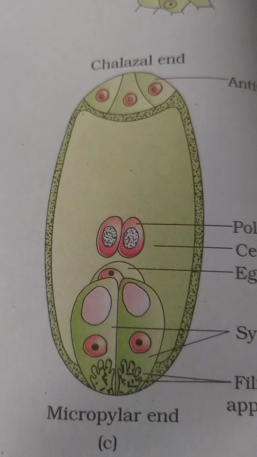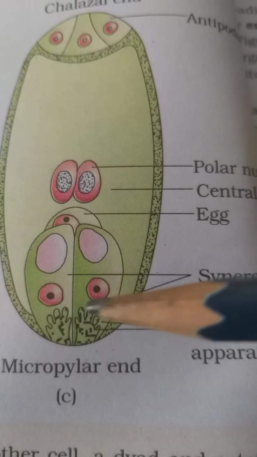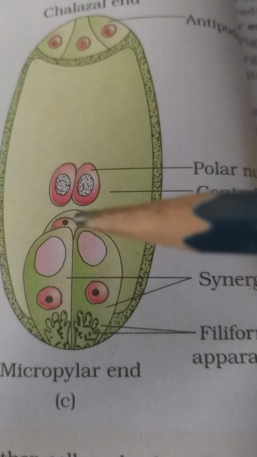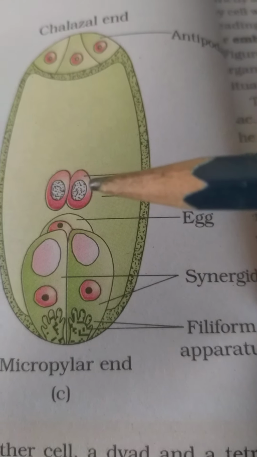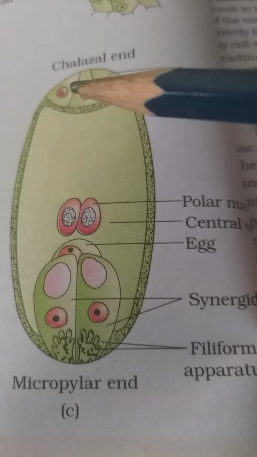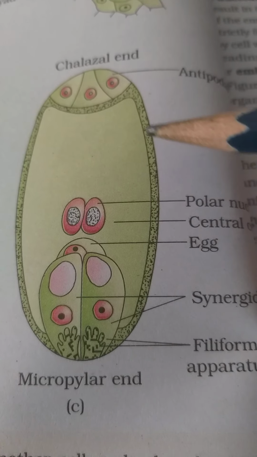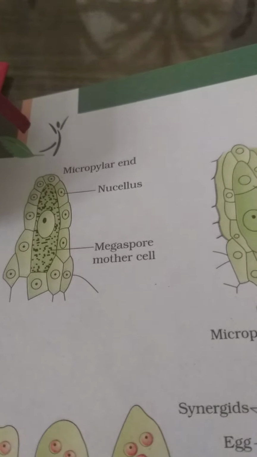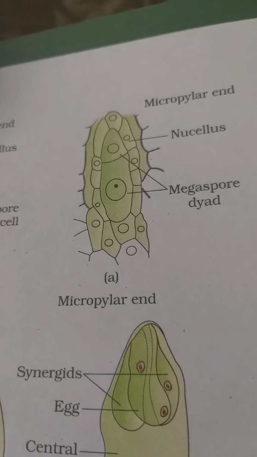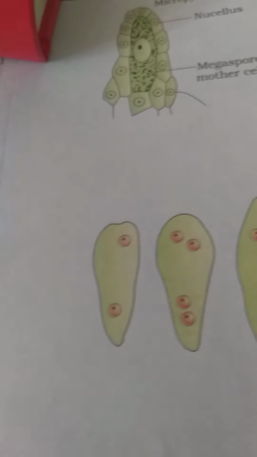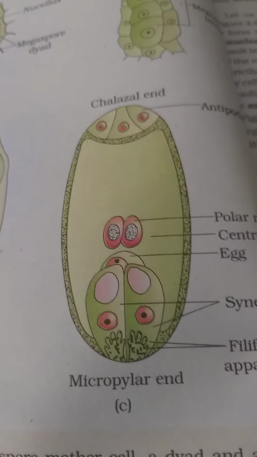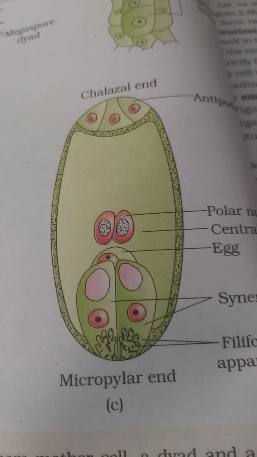These are the 2 synergids, this is the egg cell, polar nuclei, antipodals, and this is the central cell. So these are the stages of megasporogenesis, starting from the megaspore mother cell. A single megaspore develops into an 8 nucleate, 7 celled embryo sac or female gametophyte.